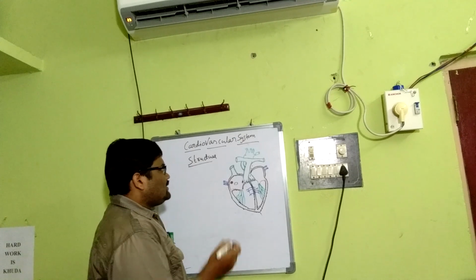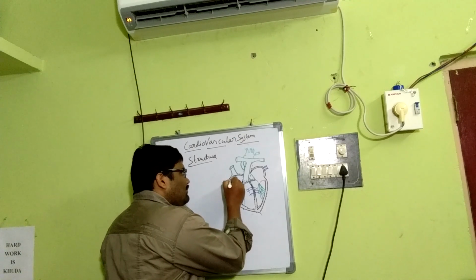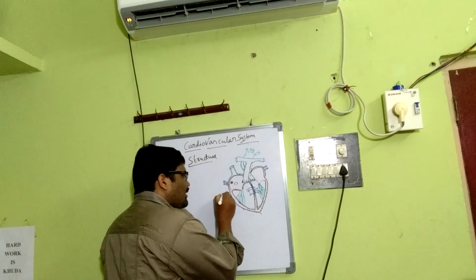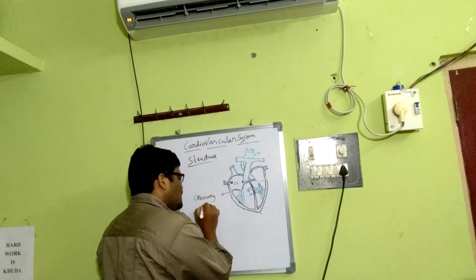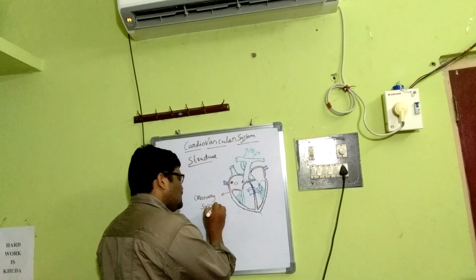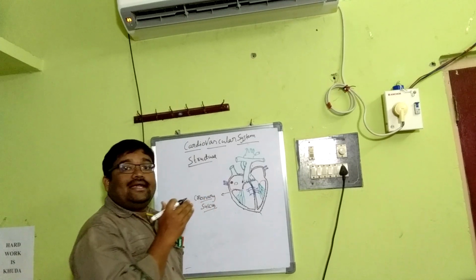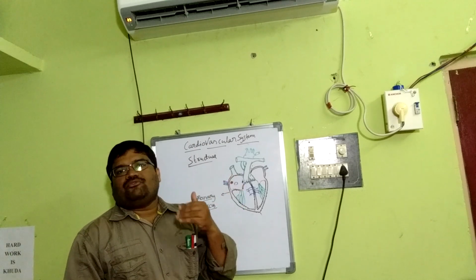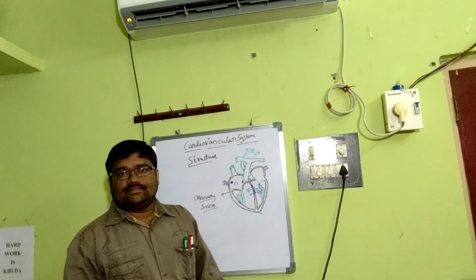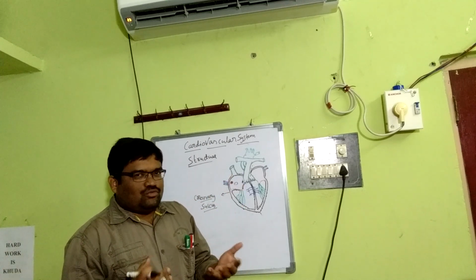The atria and ventricles are separated by the coronary sulcus, a deep transverse groove, otherwise called the atrioventricular groove.